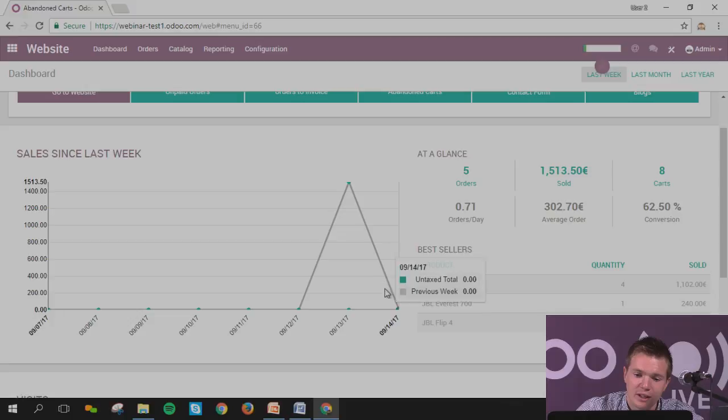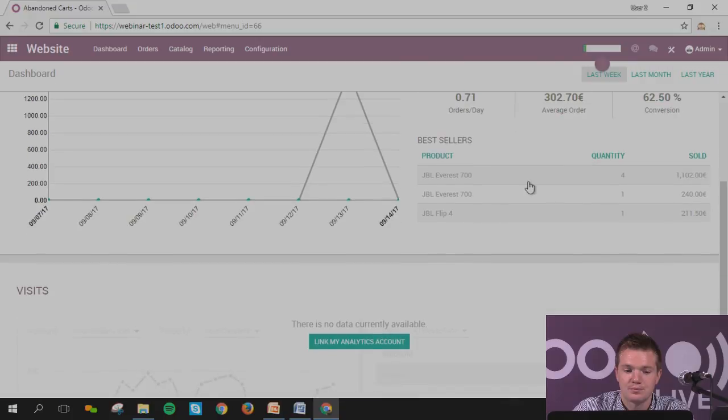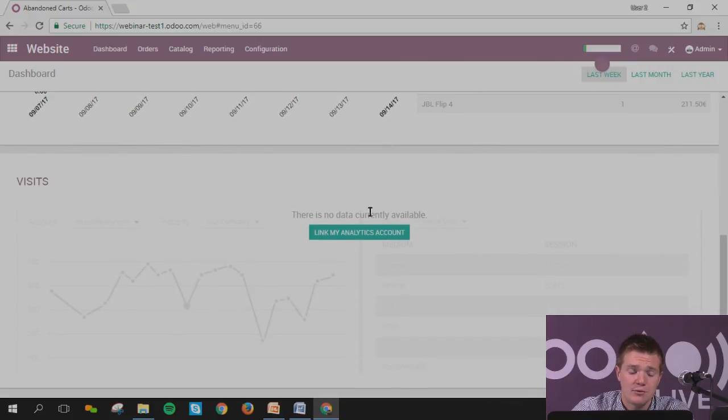I've got a specific dashboard that I want to create with you. You will see it's quite nice. You can see the orders per day, what you have sold, the average order, and the best product that you have sold. That's directly a dashboard. In 2 clicks, you can see what is working well and what is not working well on your e-commerce. And the visits, if you have an analytic account with Google Analytics.